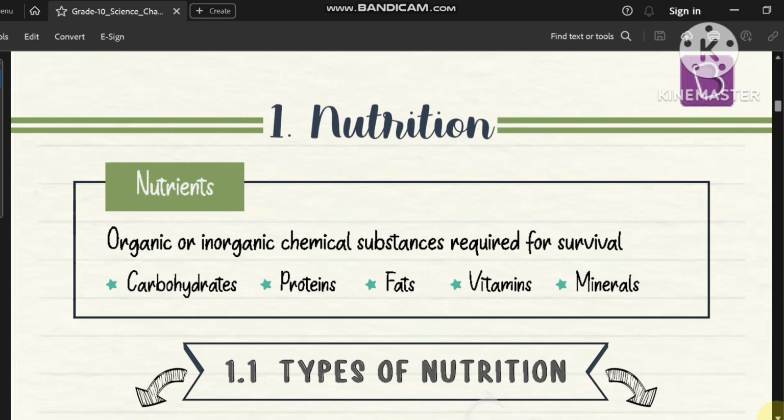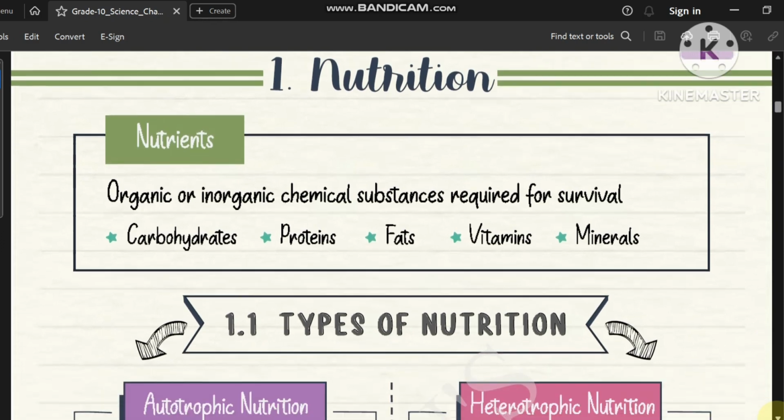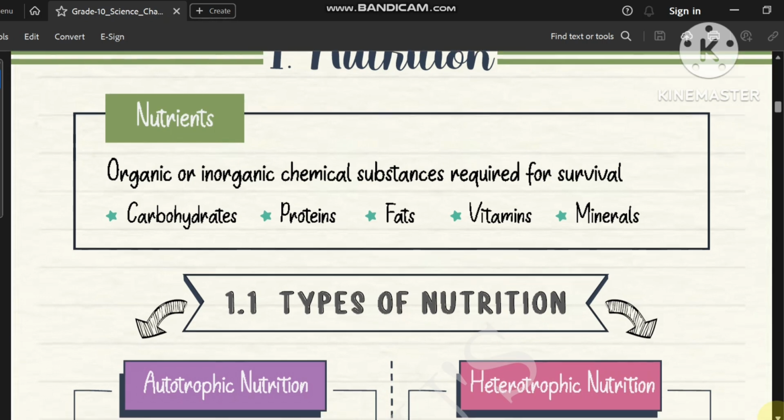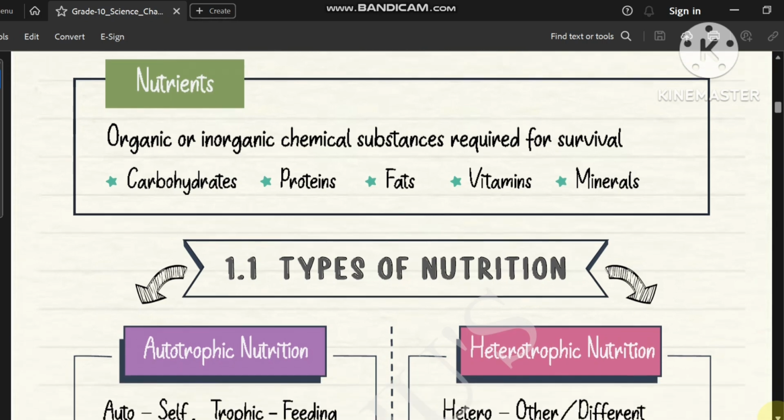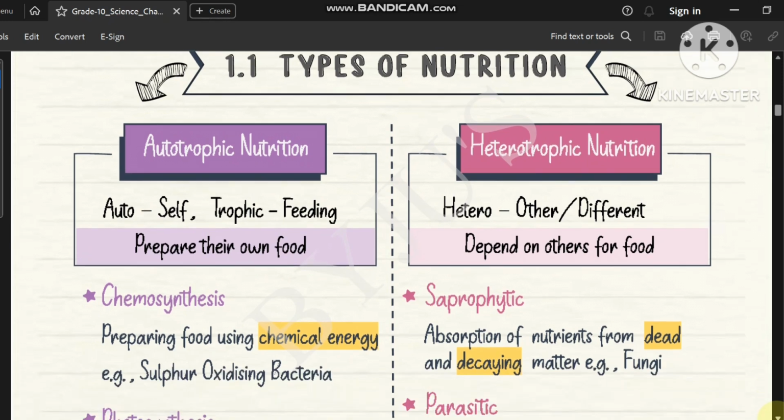What is meant by nutrients? Organic or inorganic chemical substances required for survival. These are carbohydrates, proteins, fats, vitamins and minerals. Types of nutrition: autotrophic nutrition and heterotrophic nutrition. So what is meant by autotrophic nutrition? Auto means self, trophic means feeding. They prepare their own food.